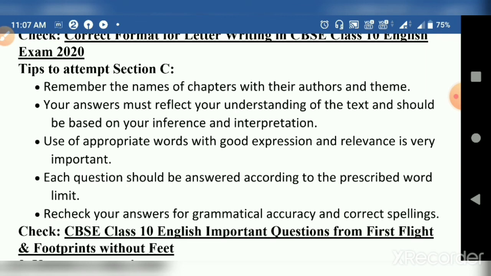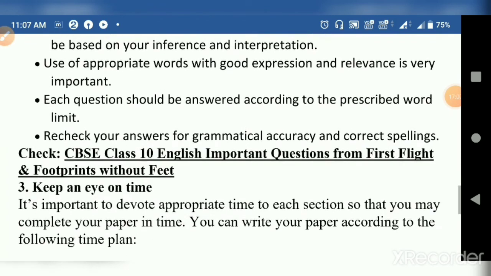It has been a long duration. I've been teaching you and maintaining this particular standard of English. So I come to the topic now. The next step is that each question should be answered according to the prescribed word limit, and recheck your answers for grammatical accuracy and correct spellings.